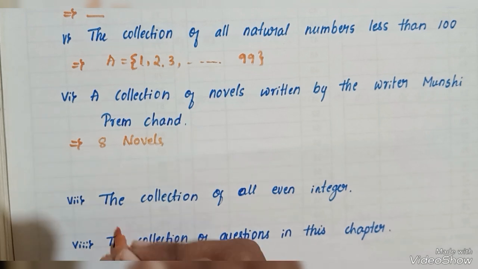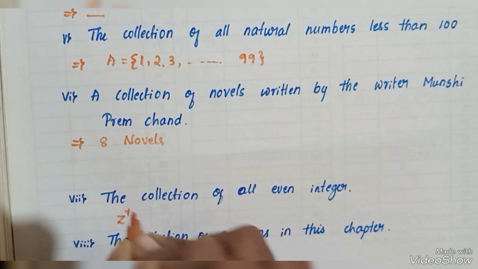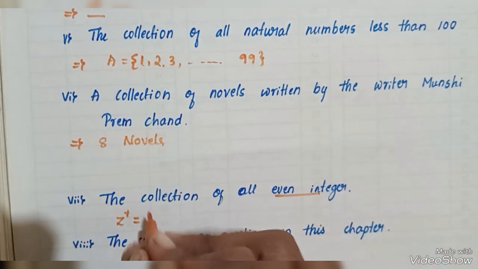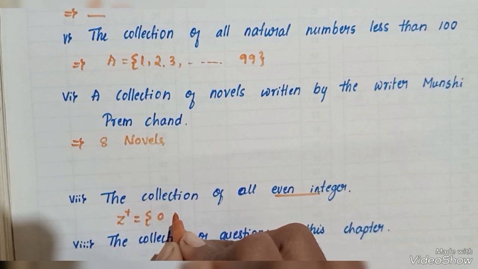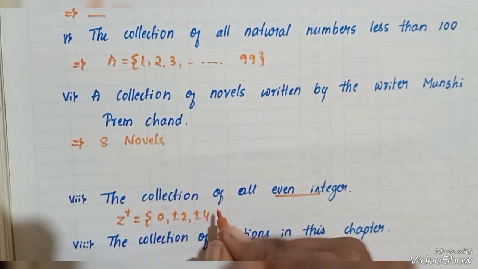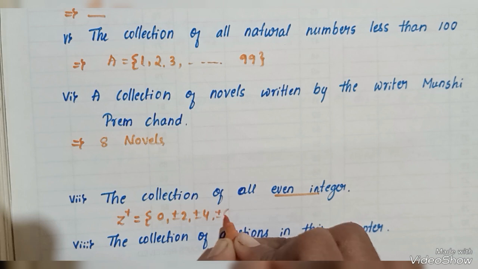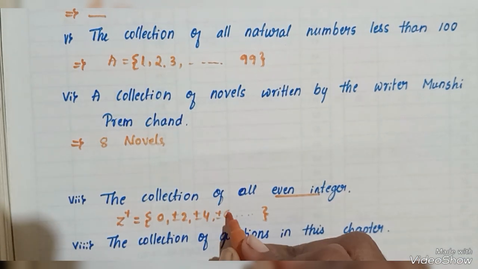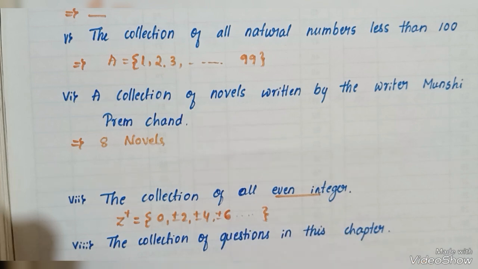It means the set Z plus. Even integers means 0, plus or minus 2, plus or minus 4, plus or minus 6, up to so on.